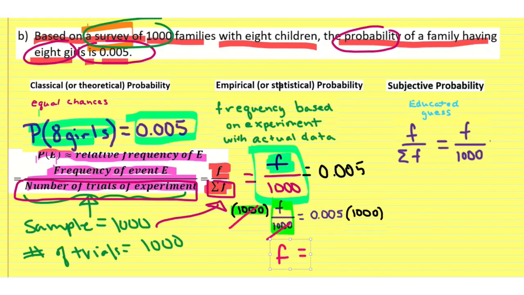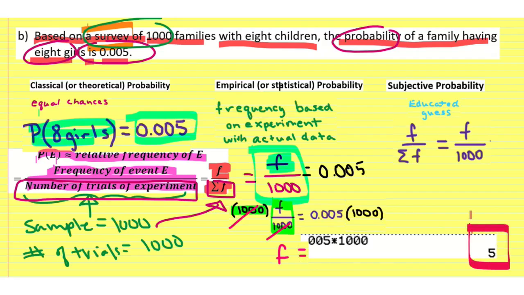And what is 0.005 times 1,000? Well, let's put it in our handy dandy calculator. And our handy dandy calculator says, oops, a little bit too big there, that there were 5 families who actually had 8 girls out of 8 children. So 5 out of 1,000 actually have 8 girls out of 8 children.